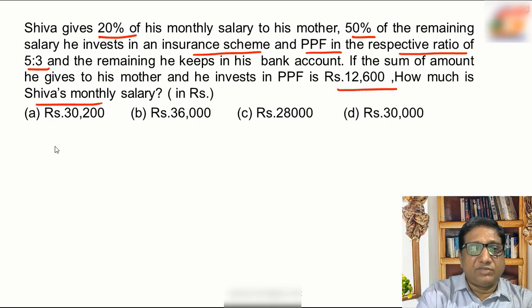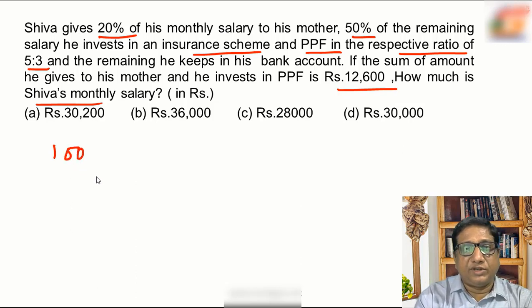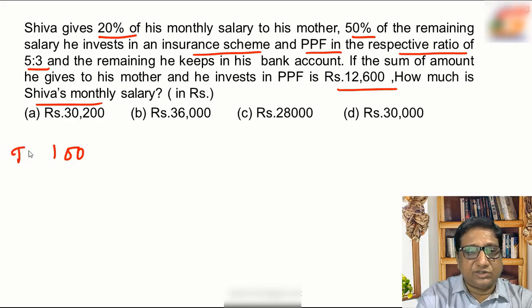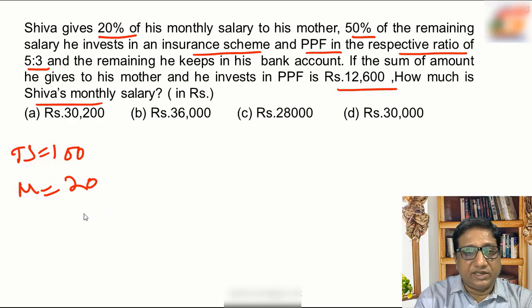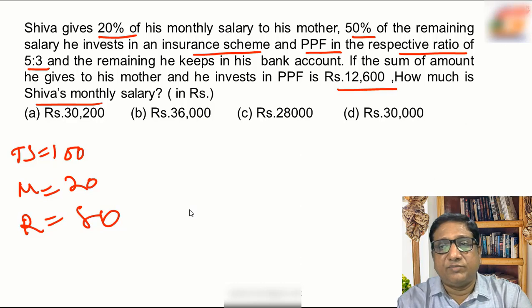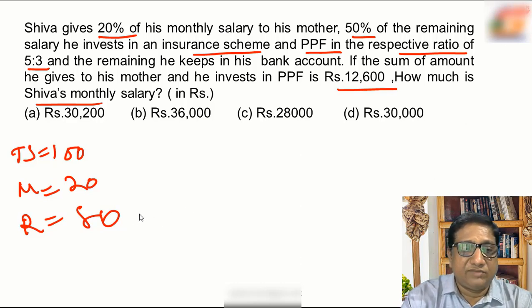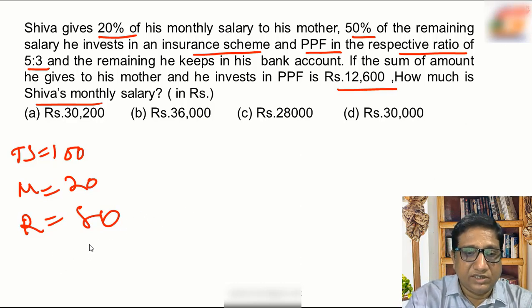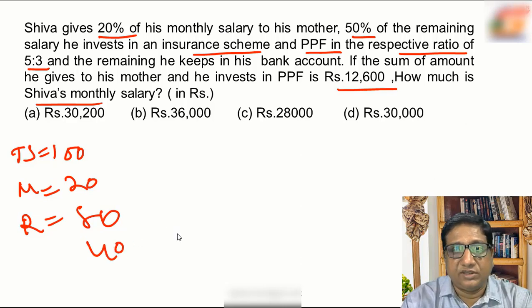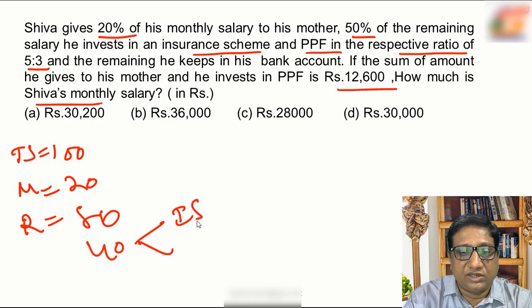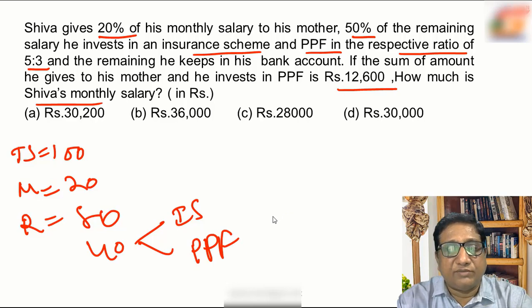So the total salary of Shiva, let it be 100%. 20% of his salary he gives to his mother, then the remaining is 80%, and then he invests 50% of the remaining salary, which means 40%, in the insurance scheme and PPF in the ratio of 5 is to 3.